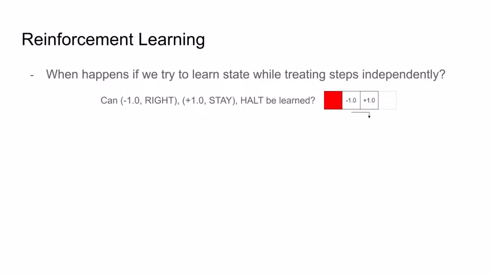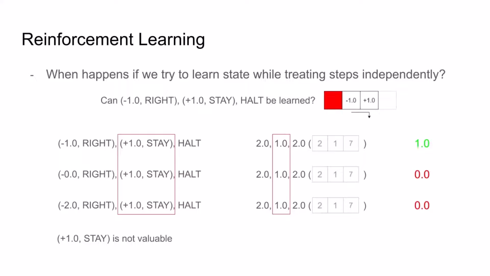So we need to independently learn to perform -1 right on the first step and +1 stay on the second. So let's start by looking at the second step. Here, the problem is that in general, +1 stay is a bad action. Even though it can succeed when -1 right is a starting action, for most other starting actions, it cannot ever succeed.